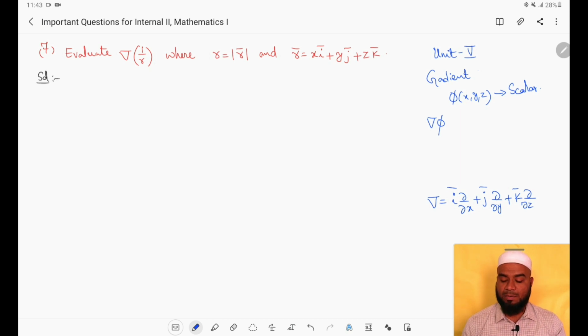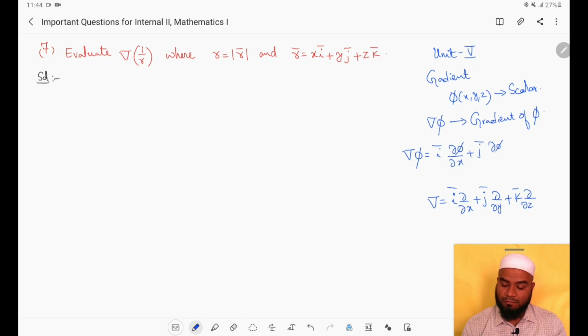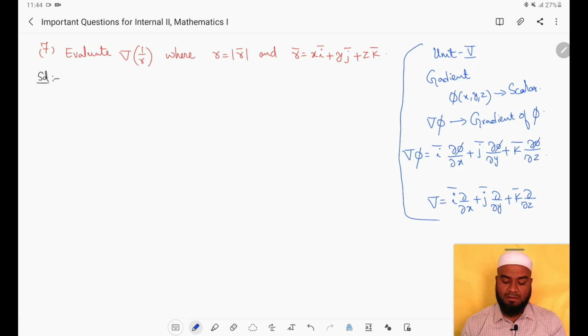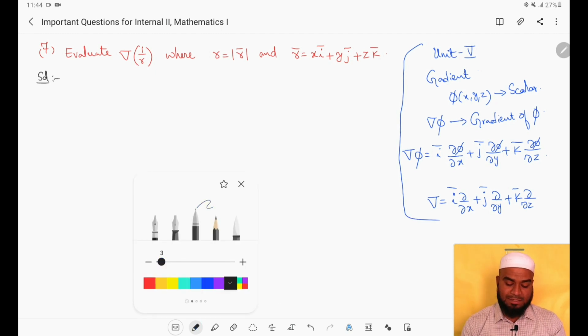Right, this is the vector differential operator. Now this vector differential operator can be operated on scalars as well as vectors. If this operator is operated on a scalar, that is del phi, then this is called the gradient of scalar phi, and it is defined as del phi equals i bar dou phi by dou x plus j bar dou phi by dou y plus k bar dou phi by dou z. So this is the definition of gradient.